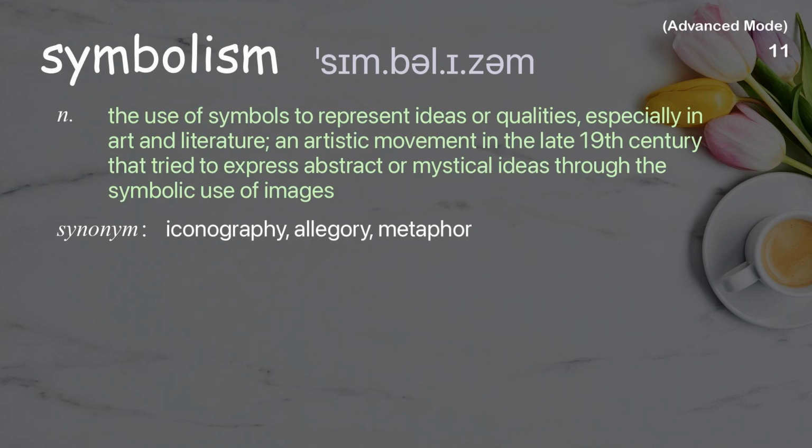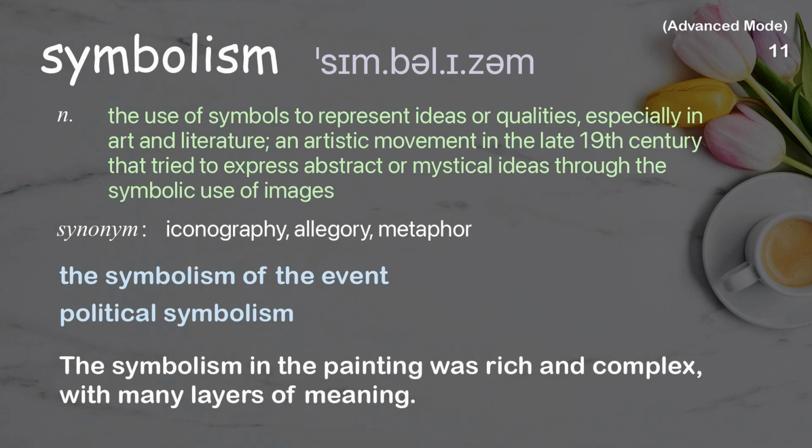Symbolism. The use of symbols to represent ideas or qualities, especially in art and literature; an artistic movement in the late 19th century that tried to express abstract or mystical ideas through the symbolic use of images. Examples: The symbolism of the event. Political symbolism. The symbolism in the painting was rich and complex, with many layers of meaning.